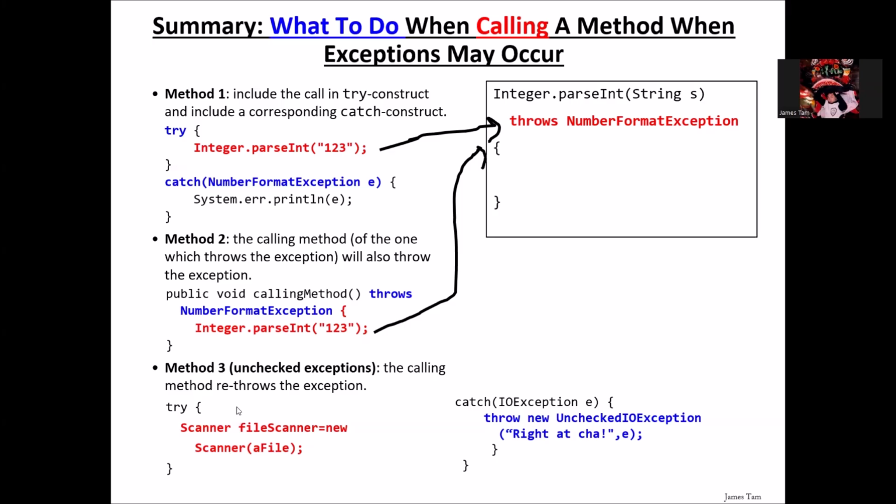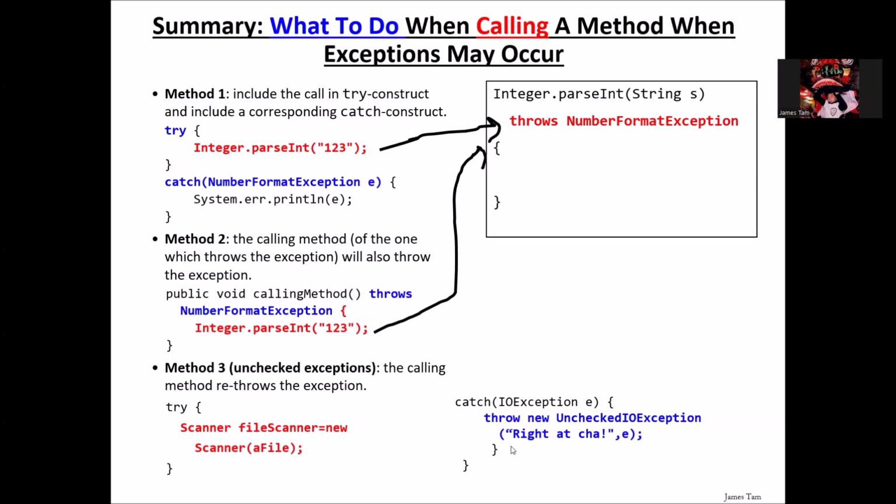Method number 3. So with an unchecked exception in this case, where we've got a Scanner and we don't actually have to check it, what we can do is potentially catch a general IOException, and we could throw a new instance of a different type of exception here. So yes, we have that try block, but we're getting more specific. Rather than just an IOException, we actually create the right type of exception, the UncheckedIOException. And what I've done is I'm calling the constructor. So this throw, there's a difference. This is an action. It's performing an action and transferring, it's creating an object, and then it's transferring execution, throwing it back to the catch block.